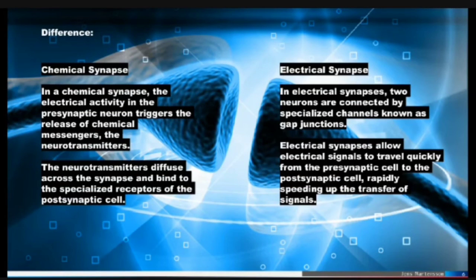Differences between chemical synapses and electrical synapses. In a chemical synapse, the electrical activity in the presynaptic neuron triggers the release of chemical messengers, so-called neurotransmitters. In the electrical synapse, two neurons are connected by specialized channels known as gap junctions. The neurotransmitters in a chemical synapse diffuse across the synapse and bind to the specialized receptors of the postsynaptic cells. Electric synapses allow electric signals to travel from the presynaptic cell to the postsynaptic cell, rapidly speeding up the transfer of signals.